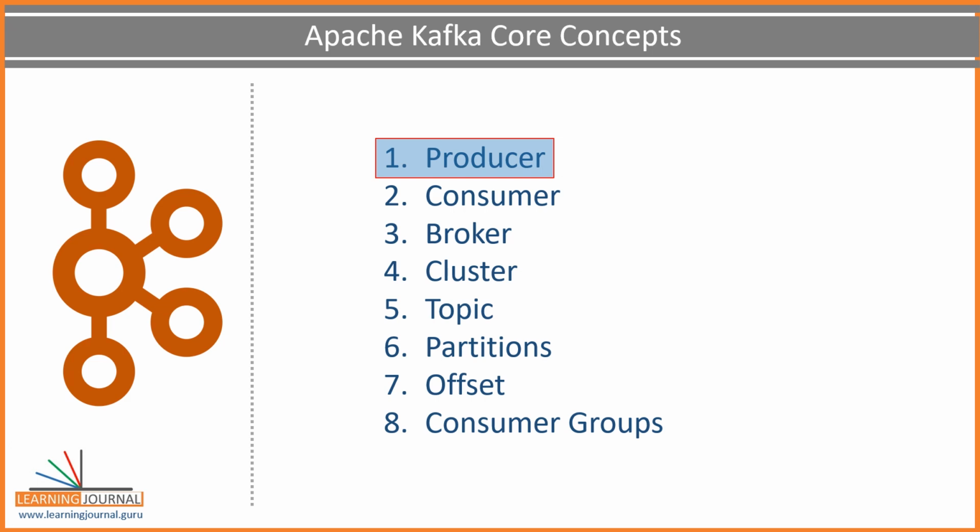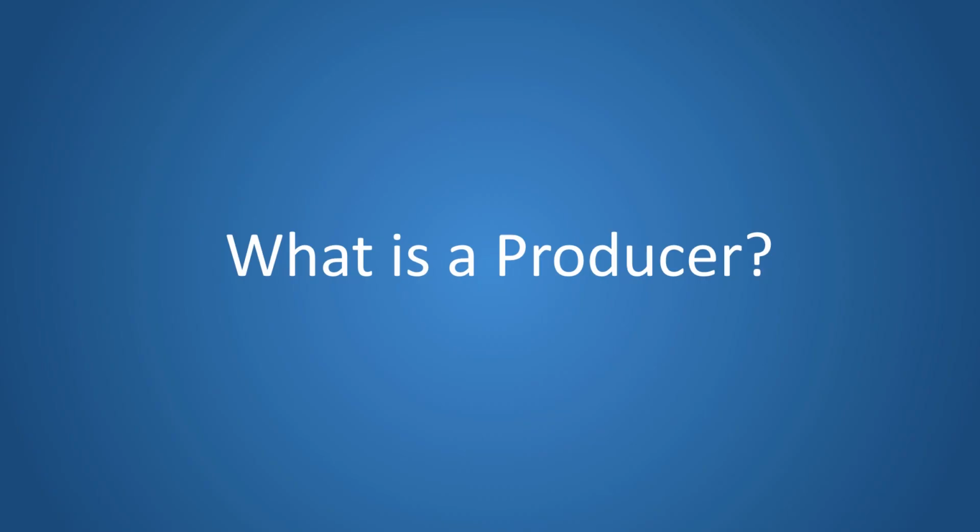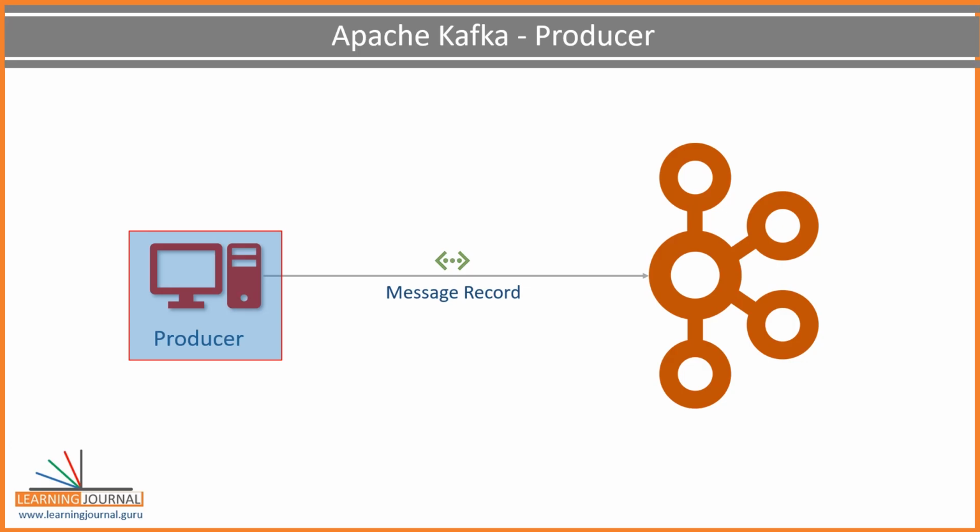The first item is the producer. So, what is a producer? A producer is an application that sends data. Some people call it data, but we often call them a message or a message record. Ultimately, it is small to a medium-sized piece of data. The message record may have a different meaning and schema or a record structure for us. But for Kafka, it is a simple array of bytes.